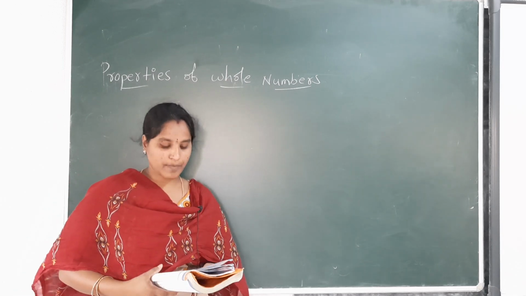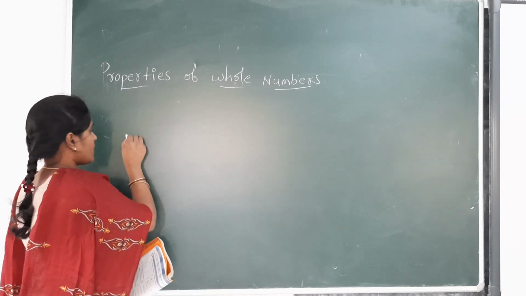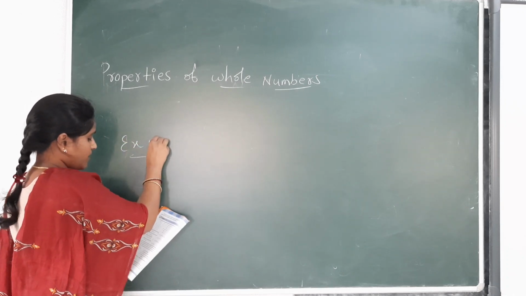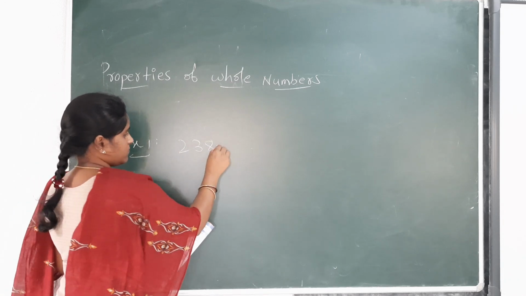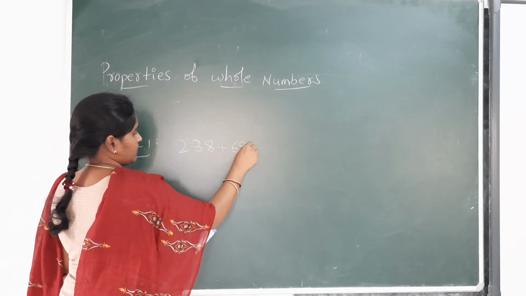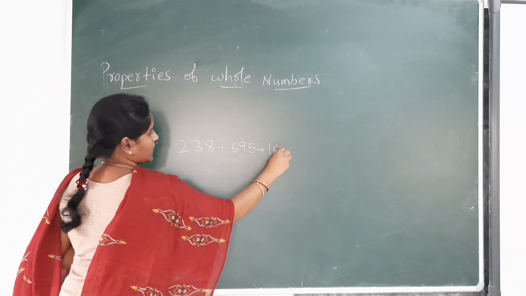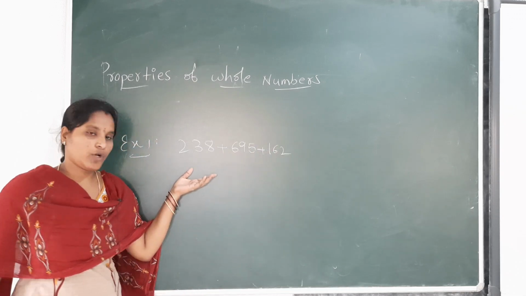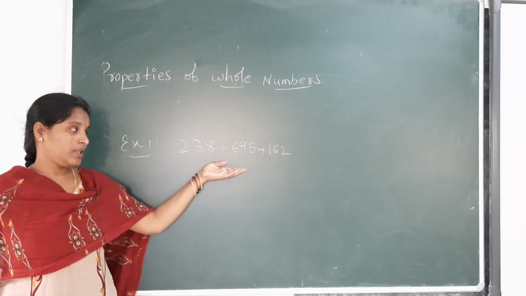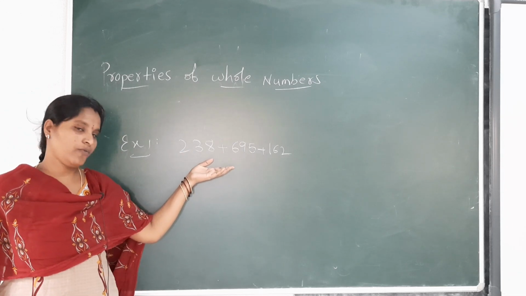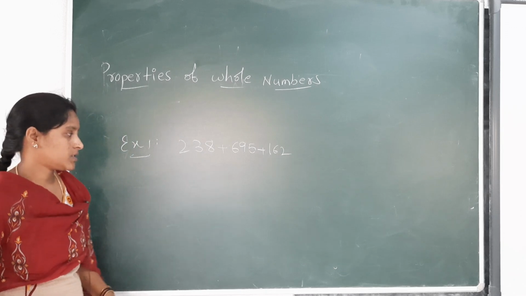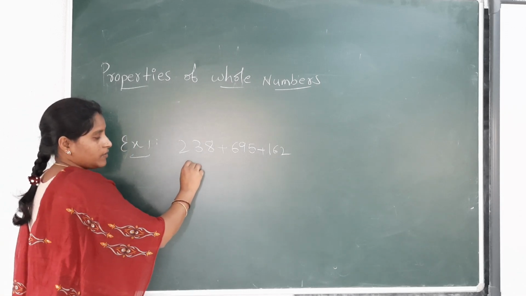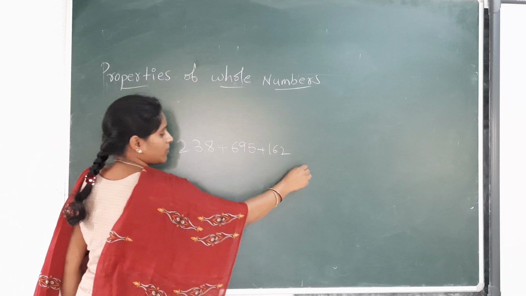Now we are going to do some examples. Example 1. Here we have a problem. We have to add these three numbers with the help of properties. First, use the commutative property.